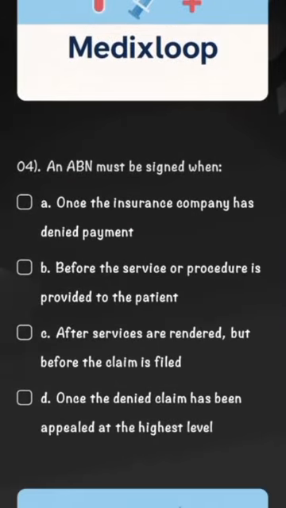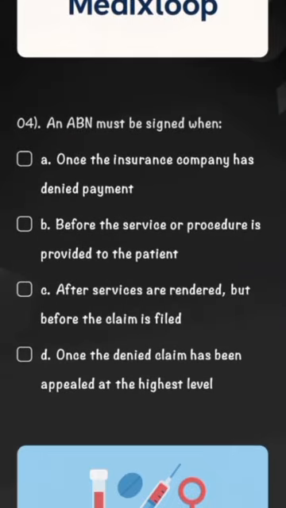Then question number 4. An ABN must be signed when? Option A, once the insurance company has denied the payment. Option B, before the service or procedure is provided to the patient. Option C, after services are rendered but before the claim is filed. Option D, once the denied claim has been appealed at the highest level.